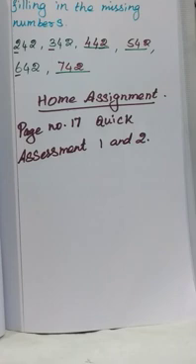For the first sum, you have to write the standard form. Already we saw expanded and word form. Like that, one number name is given; for the number name you have to write the standard form. The second sum, like the fourth sum, you have to observe the pattern, then complete the following.